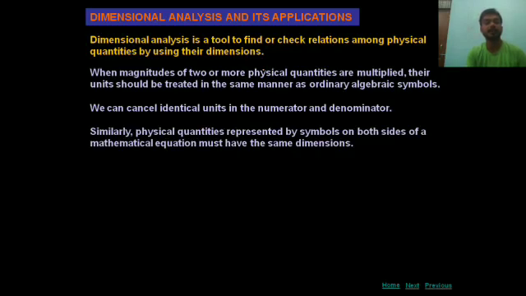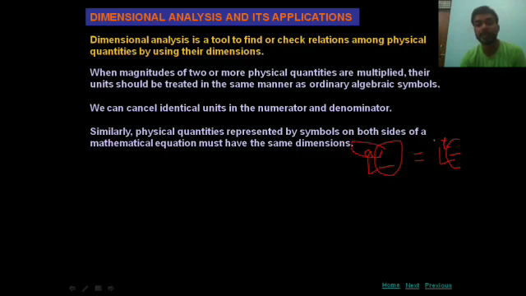Similarly, physical quantities represented by the symbols on both sides of a mathematical equation must have the same dimensions. Suppose you have two sides, left hand side is equal to right hand side. Then the quantities appearing on both sides should have the same dimension. Suppose the left side length has a dimension of A and the right side length has a dimension of B. Then we will say A should be equal to B.